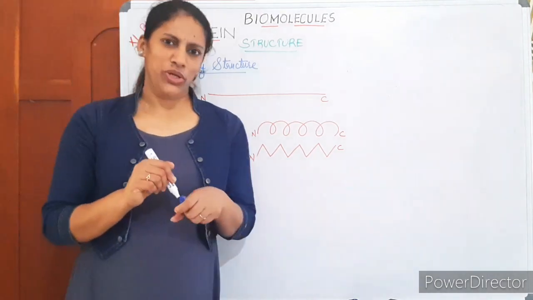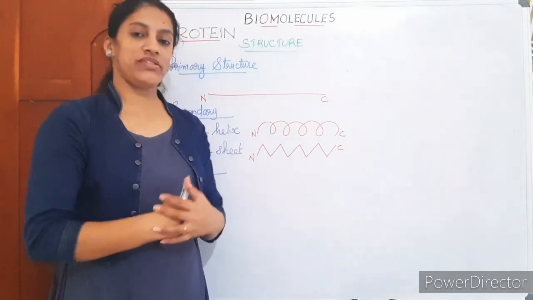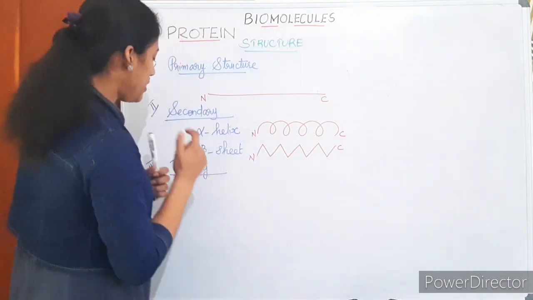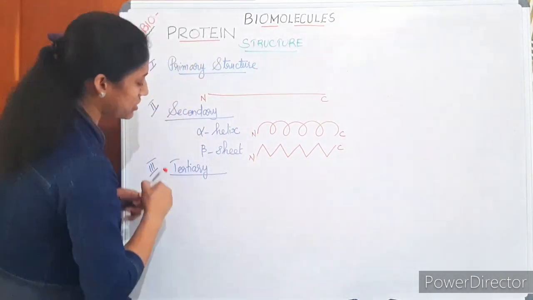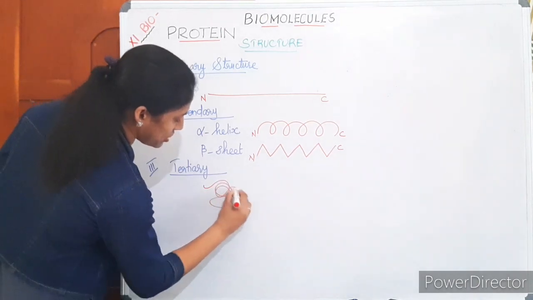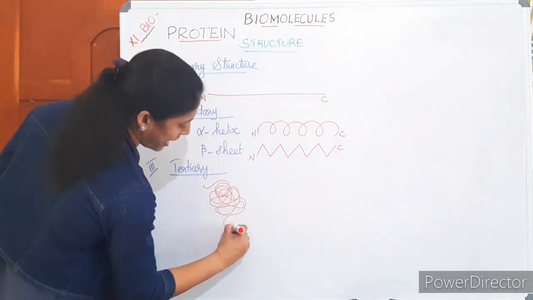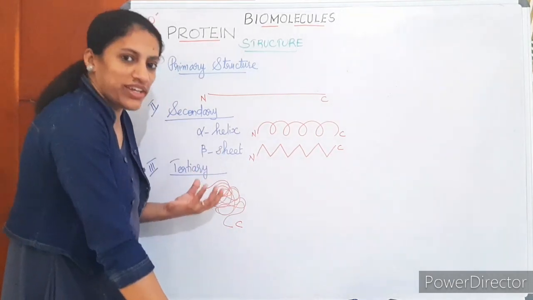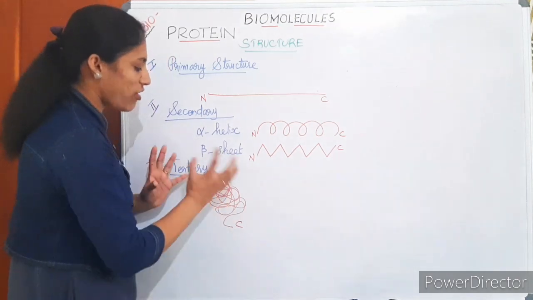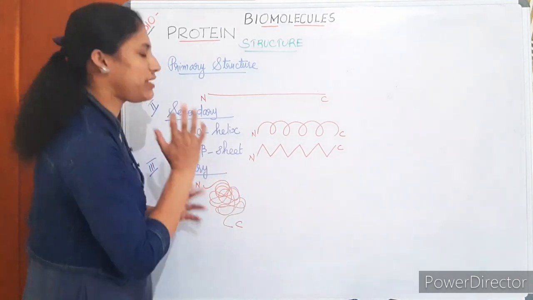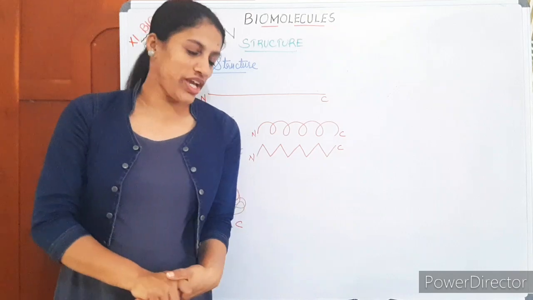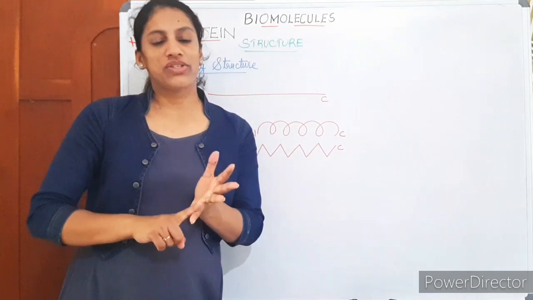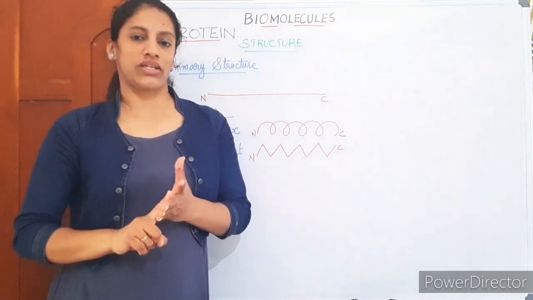Tertiary structure of protein. You just imagine again further coiling happens here. It's again allowing more foldings. In tertiary structure, protein is considered as a woolen ball like structure due to a high degree of coiling. A high degree of foldings is allowed so that it is forming a woolen ball like structure. Then it is a tertiary structure.